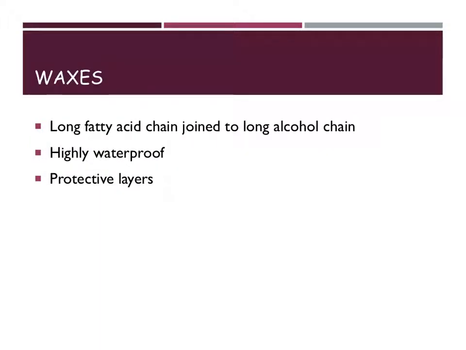So waxes are long chains of fatty acids that are joined to a long alcohol chain. So these molecules, like a glycerol, we get long fatty acids linked to something else. They are going to be highly waterproof, and they're going to provide protective layers. We find waxes, not just the waxes that bees make, but we also find waxes on the surface of a leaf, and the purpose of that is to keep the water from evaporating off of the leaf. Different animals, especially your aquatic animals, will have waxes on them, and like penguins, their feathers will have a layer of wax on them, and that is to prevent the feathers from becoming soaked and waterlogged, so that they can actually fly.